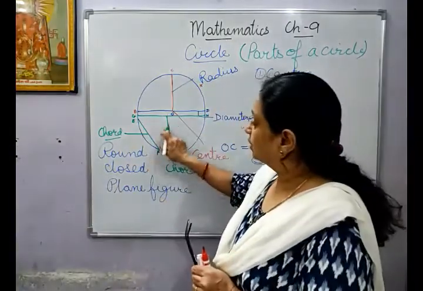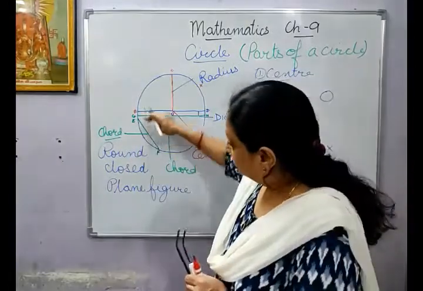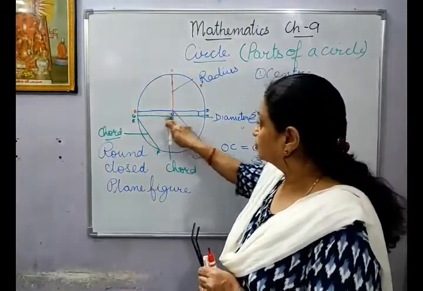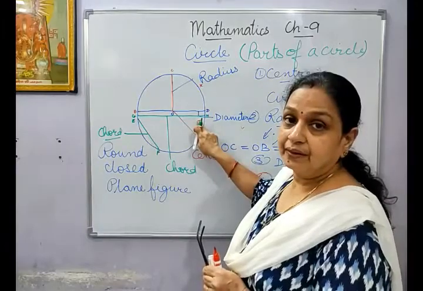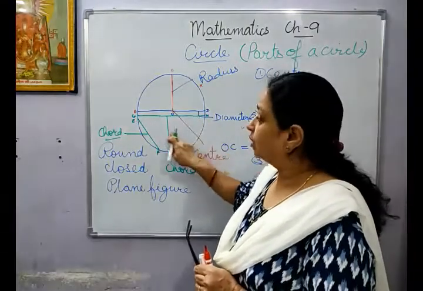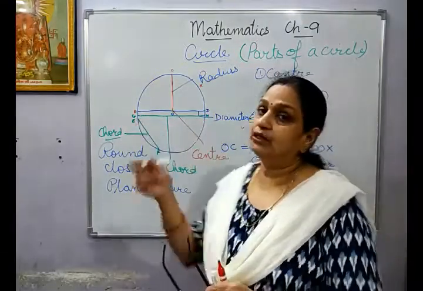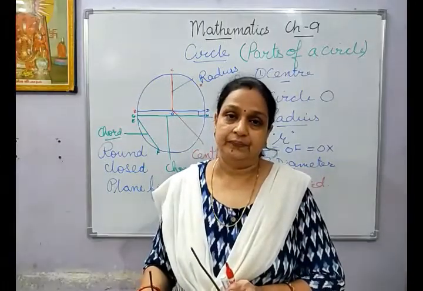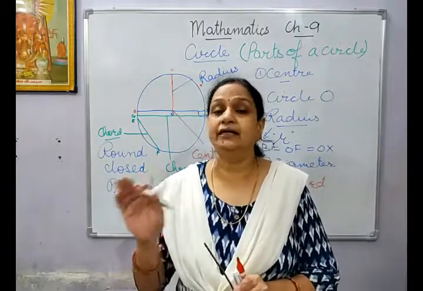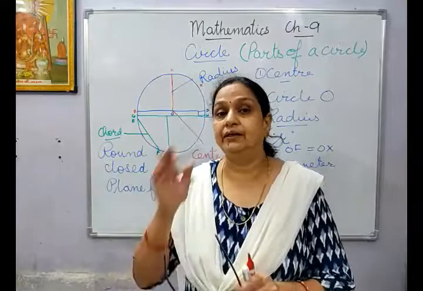And all the chords will not be the same in length. See, this is smaller and this chord is bigger. But this will be called a chord because it is joining 2 points on the circle. Is that clear? Please don't get confused between the chord and the diameter.